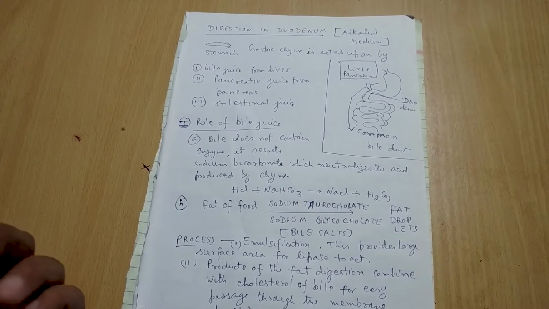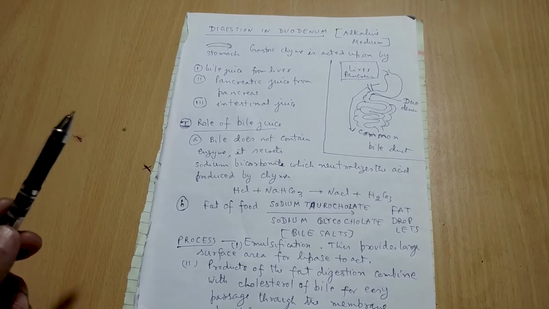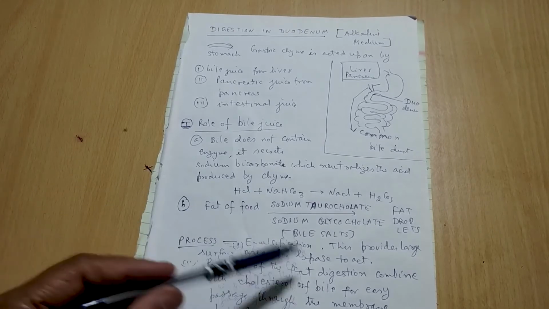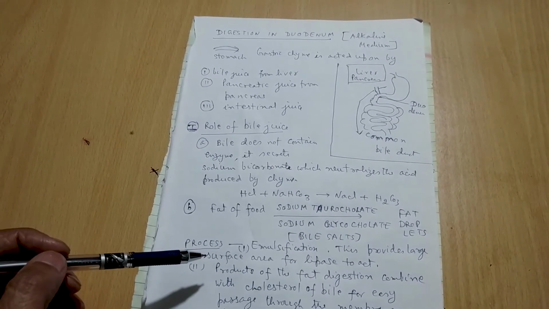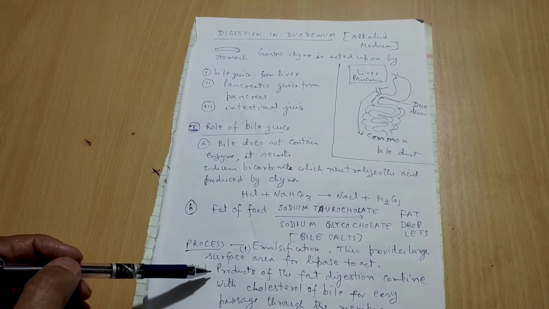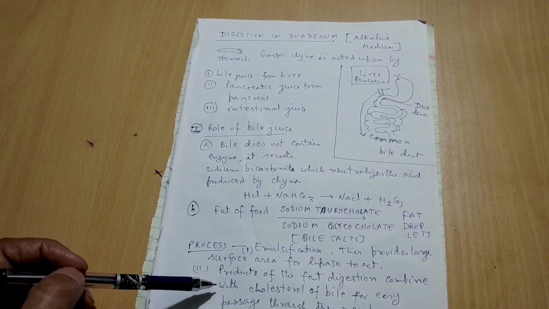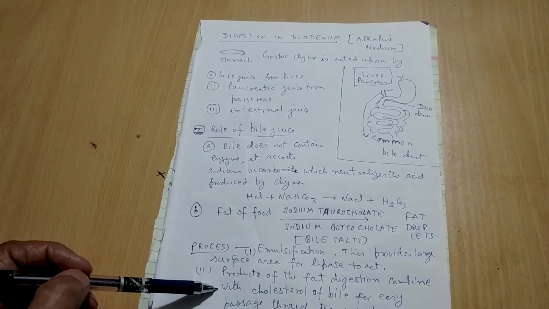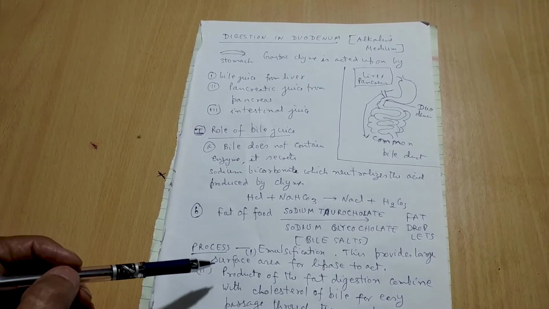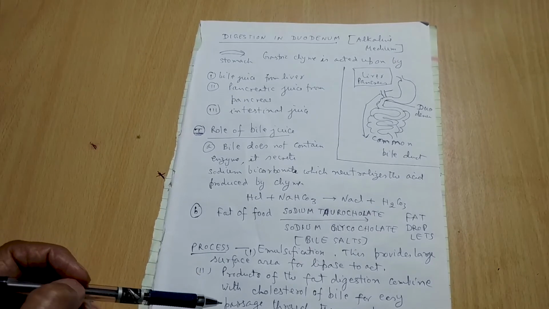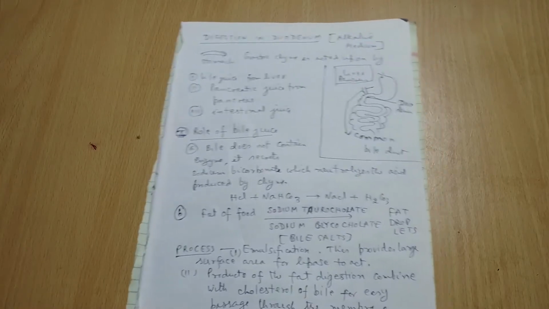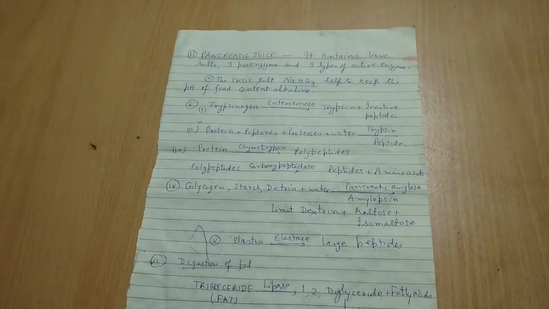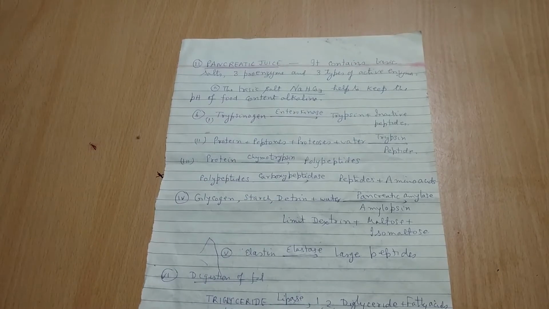And what is the advantage of emulsification? Why is the fat emulsified in the duodenum? Because emulsified fat provides a large surface area for the lipase enzyme from the pancreas to act. Okay. And second, the product of fat digestion combines with the cholesterol of bile for easy passage through the membrane of absorptive cells. So they can enter easily into the cell membrane. Okay. So now after that, I want to explain how the pancreatic juice helps in digestion.